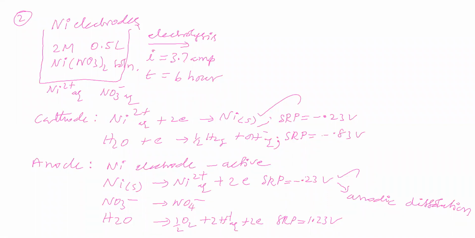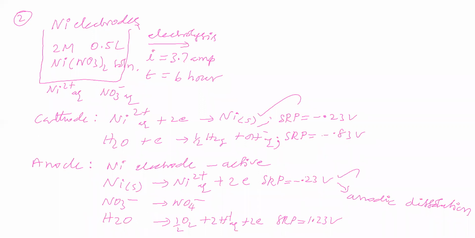Sir, okay. Now let us go for the third question. Let us read the third question. A zinc rod weighing 25 gram was kept in 100 ml of 1 molar copper sulfate solution. That means you are taking copper sulfate solution, concentration 1 molar, volume 100 ml. To this you are dipping a zinc rod, and the zinc rod mass is 25 gram.